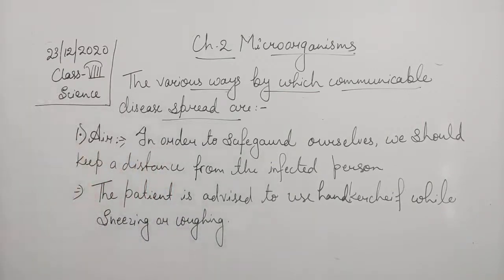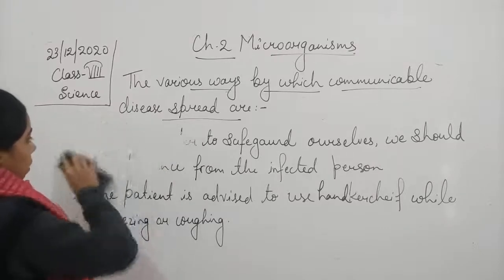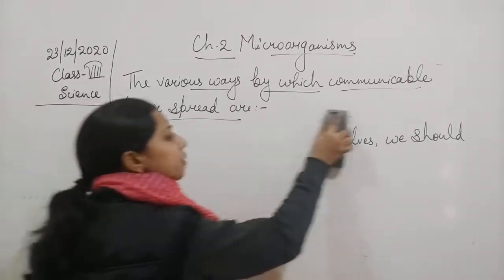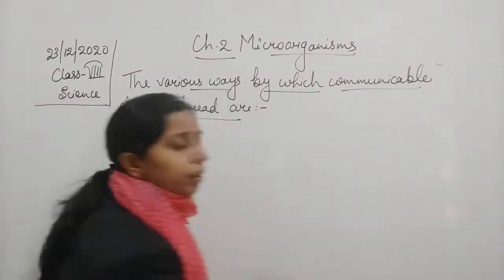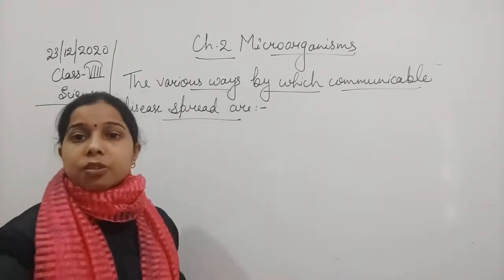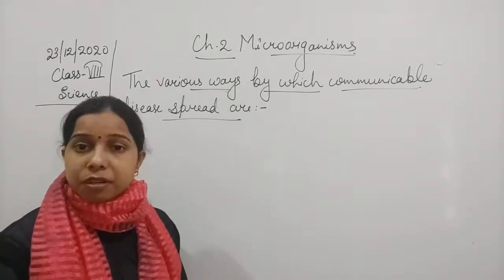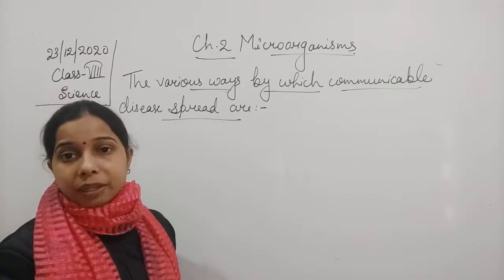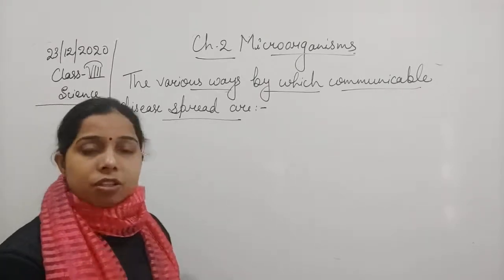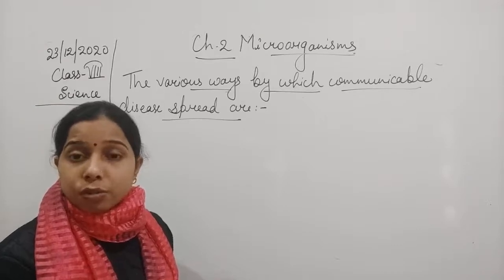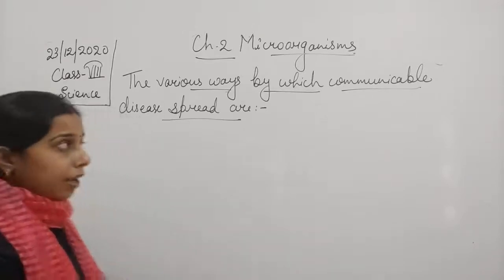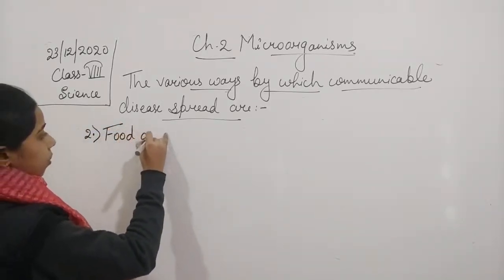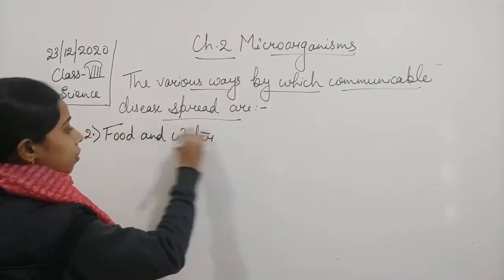The second one is food and water. You have heard that because of eating food or drinking such water, a person gets infected and suffers from a disease. So food and water also play a very important role in carrying microorganisms. That is why we always suggest people to drink clean water and eat clean, hygienic food. So the second one is food and water.